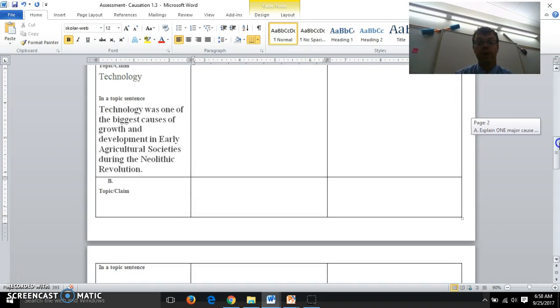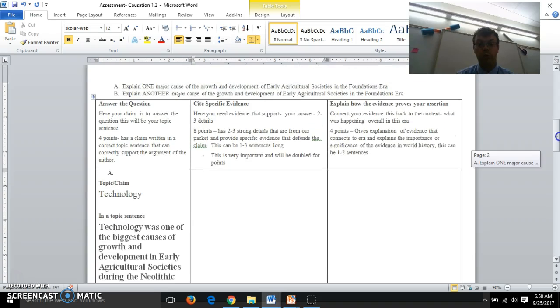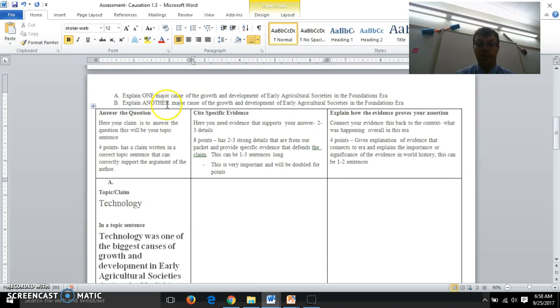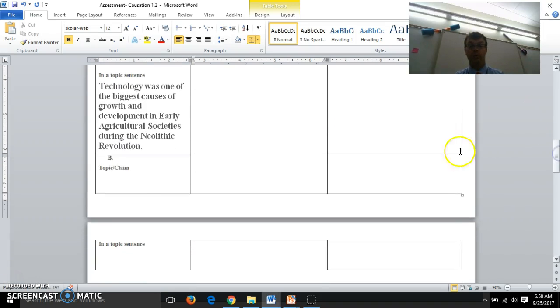All right, let's repeat our same steps for the next claim and topic sentence. So why don't you right now look at your claim B and look at the major words here. B is the exact same thing, another major cause of growth and development in early agricultural societies. So why don't you take about 1 minute to take your topic and make that into a topic sentence. And with our awesome teacher who's instructing today, could you pause this video and let the students do that?